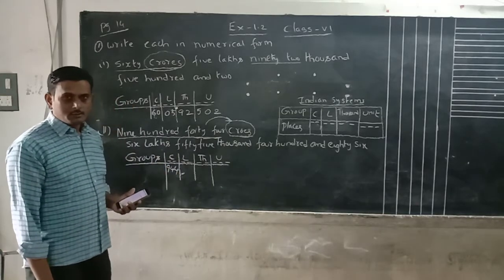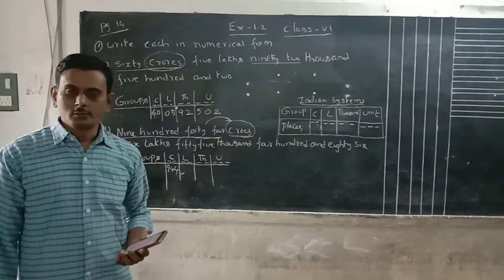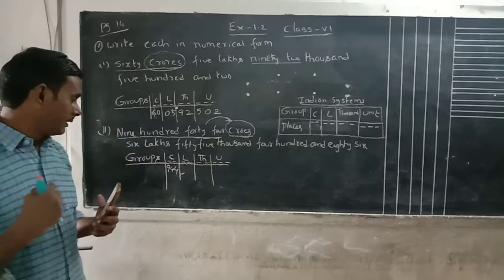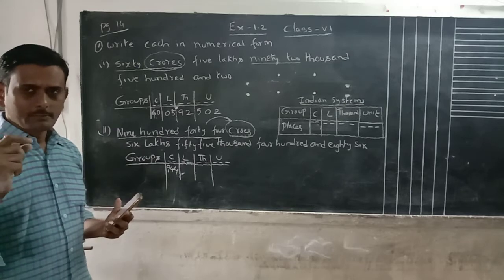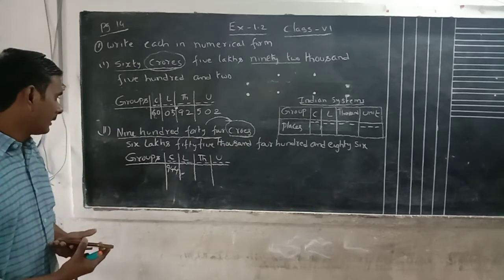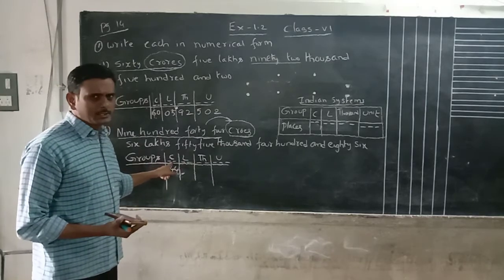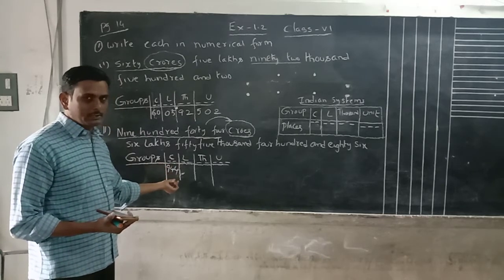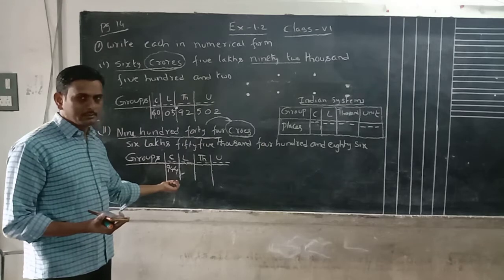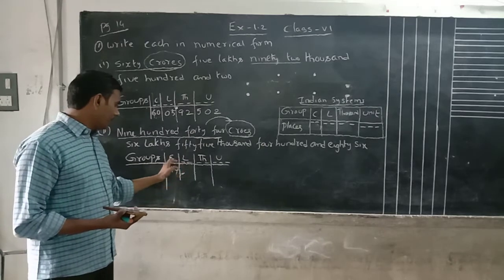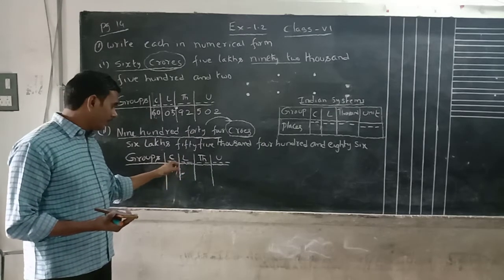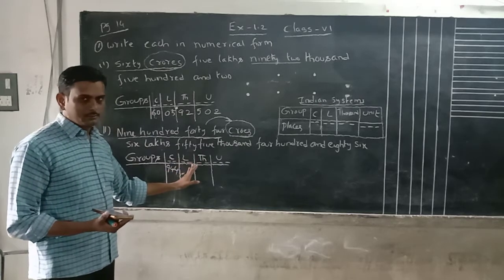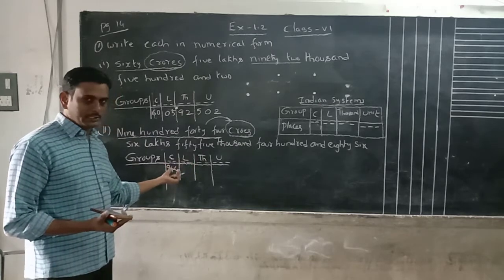Already I told you, in the crore place we have only 2 digits. They will give a maximum of 2 places for crores. But sometimes, rarely, they will give a 3-digit number in the crores place. Whenever crores is 2 digits, they will not give 3 digits after that. Only at the starting will they give you 3 digits.